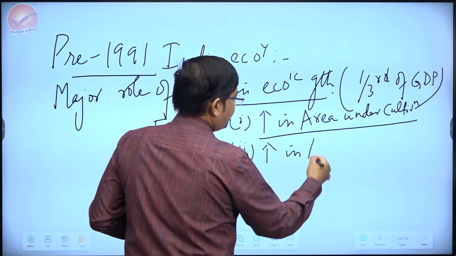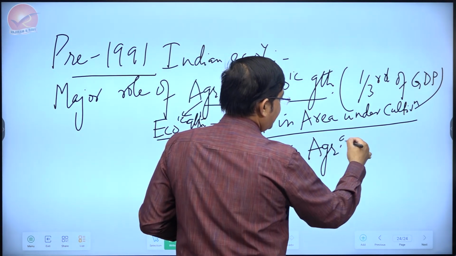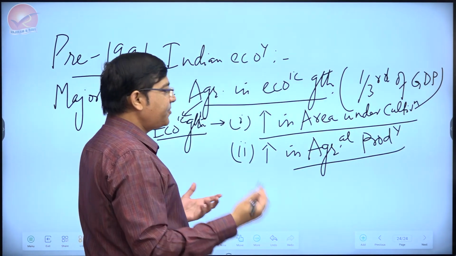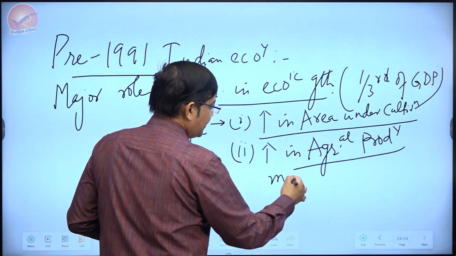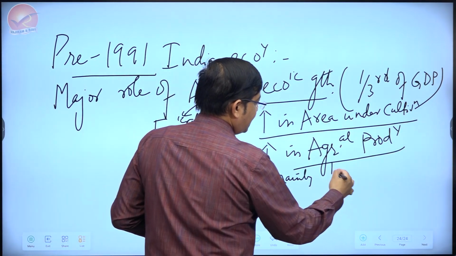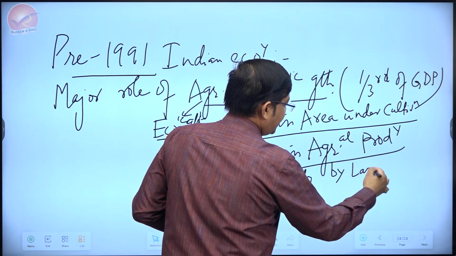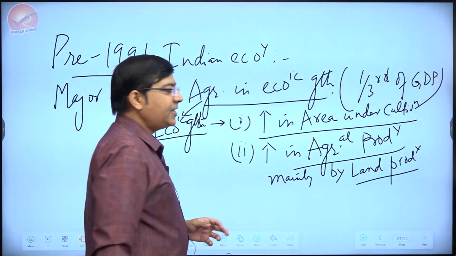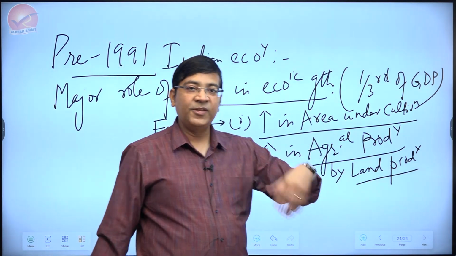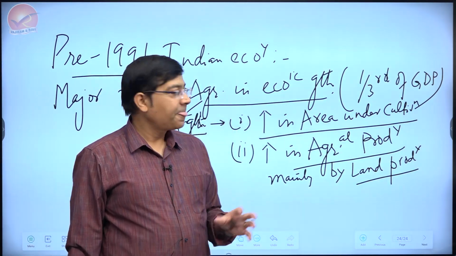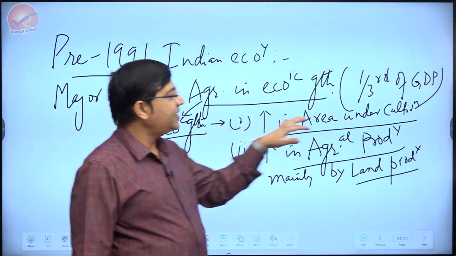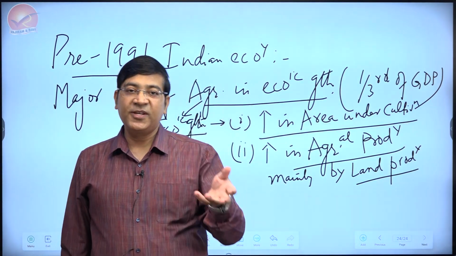increase in agricultural productivity. How can agricultural productivity be increased? Mainly by improving land productivity. Although there are other ways, it was mainly by increasing the productivity of land. And that is where the entire green revolution reading will come to your mind. Basically, the green revolution was based on the claim that area under cultivation cannot be increased beyond a point.